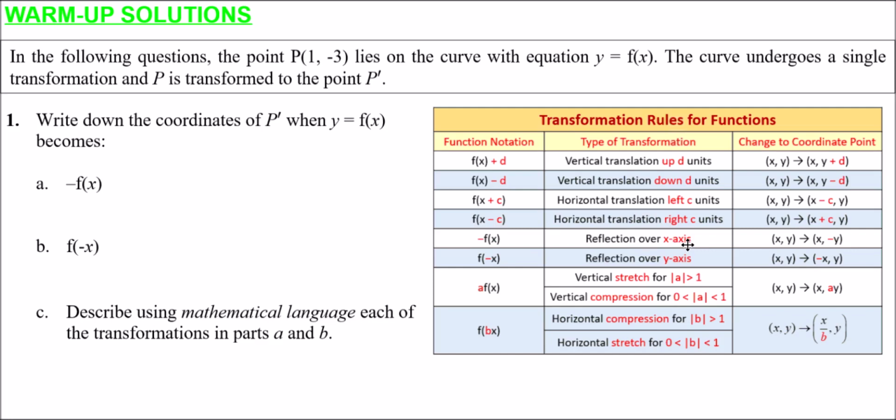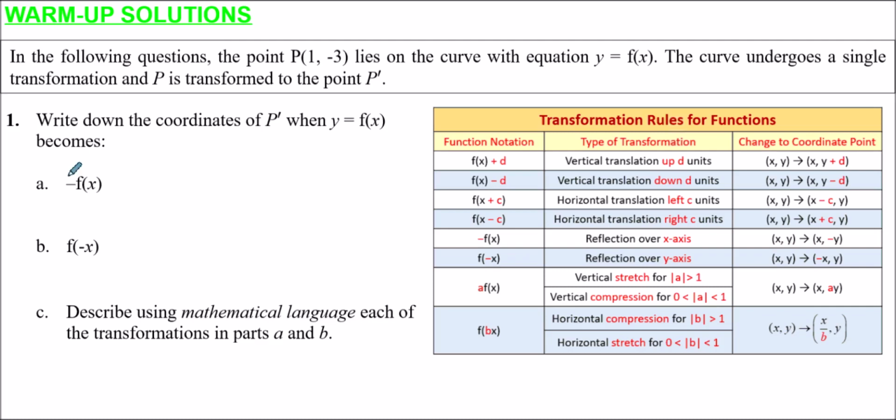Now, how I taught this to you is if we go from f of x and the change happens outside of the brackets, it affects the y-coordinates in a more common sense way. So f of x to minus f of x, the y-coordinates are multiplied by -1. And so it's a flip of the y-coordinates. In other words, it's a reflection in the x-axis.